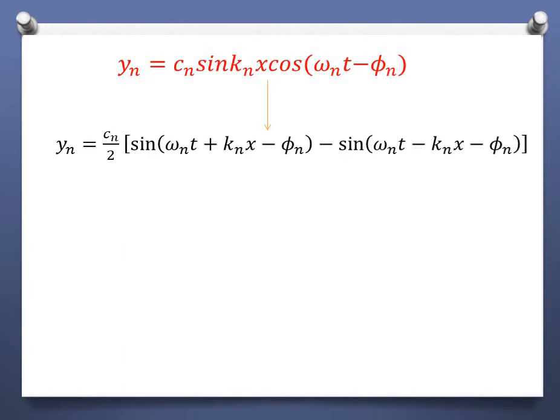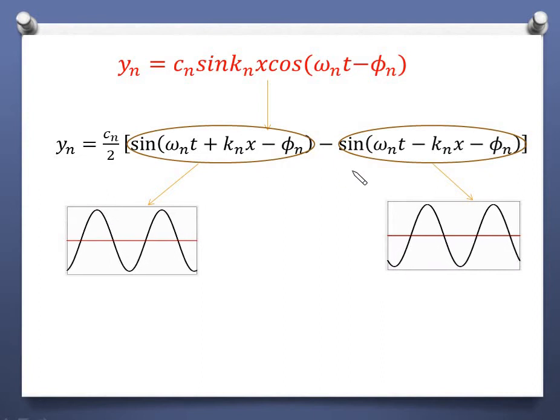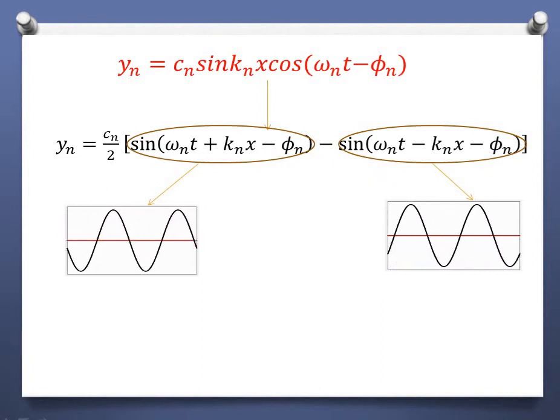Now we can transform this y_n into this relation, because this is like a sin a cos b type of identity. We can write it as a difference of two sine terms. If you look at this term, it looks like a familiar wave type of term. Yes, it is a wave, and this is the wave moving toward the left. And look at this term, it is a wave moving toward the right.